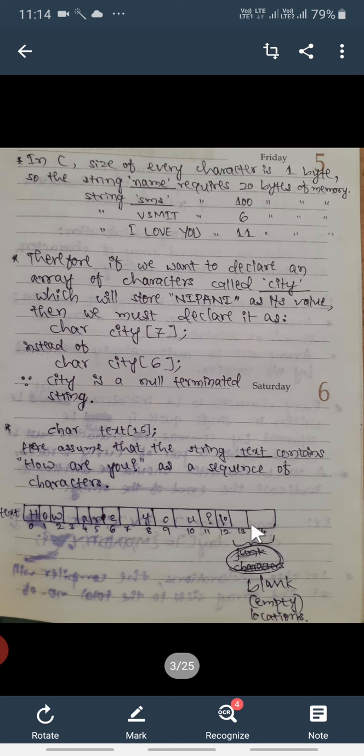Then the remaining two locations will be kept blank or empty.